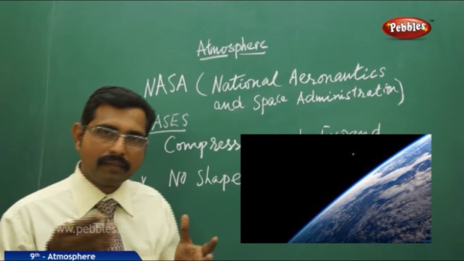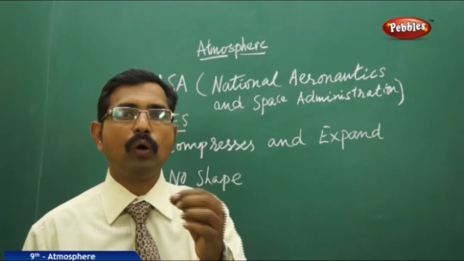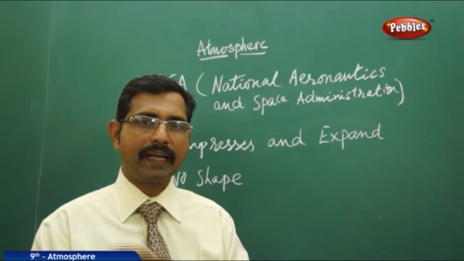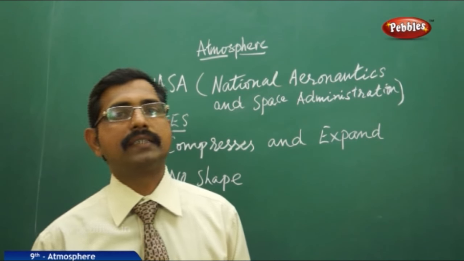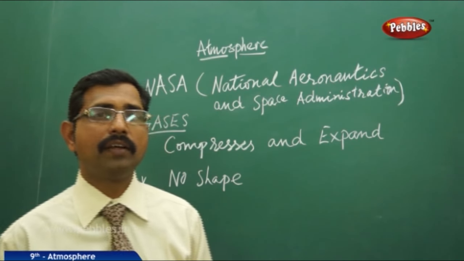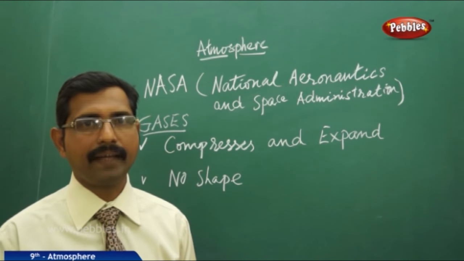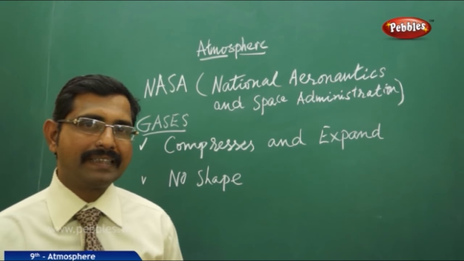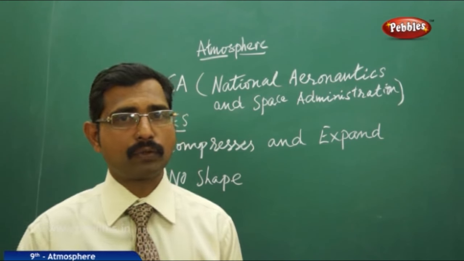You can stuff this gas inside a small space, for example in your cycle tube, where we stuff more air. This is called compression of gases, wherein you can stuff more and more gas or air inside very small spaces. So atmosphere is composed of gases, mainly oxygen and nitrogen.